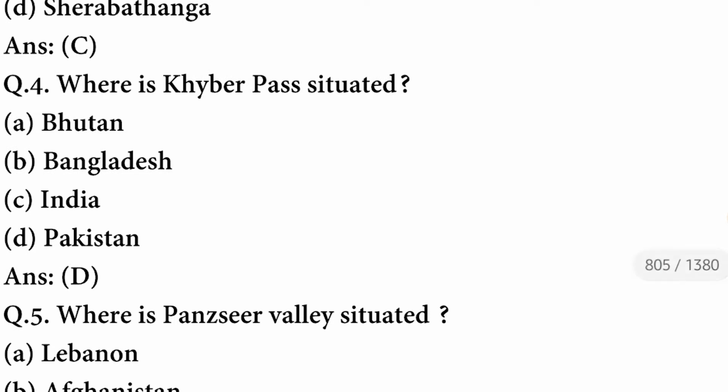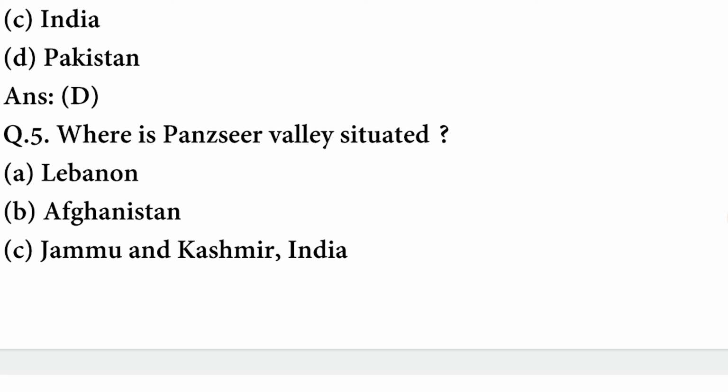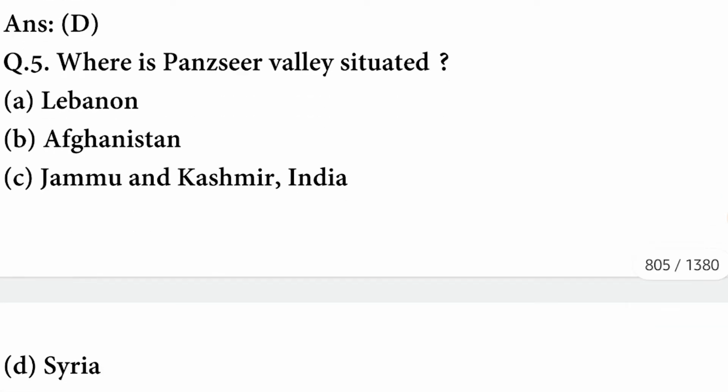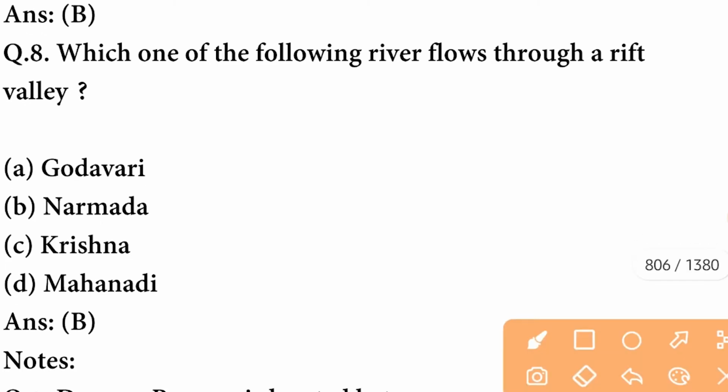Where is Khyber Pass situated? It is situated in Pakistan. Where is Panjshir Valley situated? It is situated in Afghanistan. Which one of the following rivers flows through a rift valley? It is Narmada.